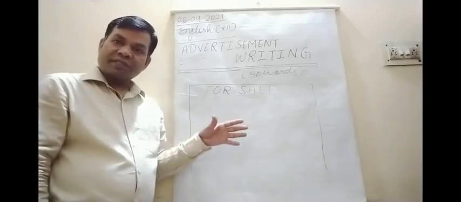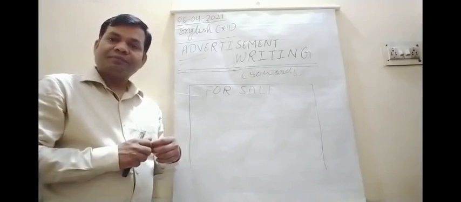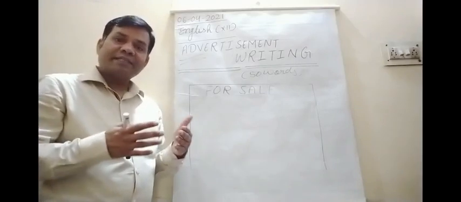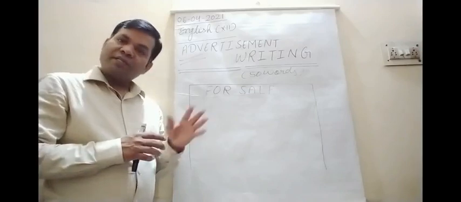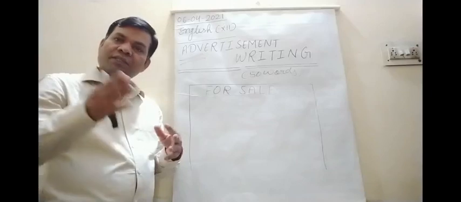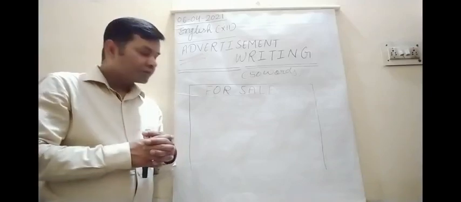All the things must be mentioned, whom to contact, and what the price is. I'll show you the solved examples on your screen in the form of a PDF.